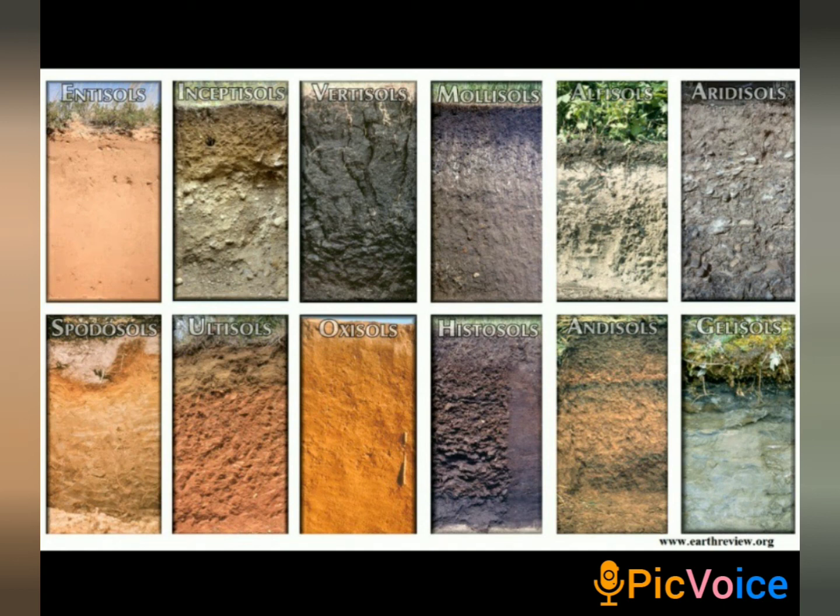The third type is vertisols. These are clayey soils that swell when they are wet. These are usually found in parts of Texas and California, east of Alabama, the Mississippi Delta region and the northern Great Plains. The fourth type is mollisols. These are grassland soils that are found in the Great Plains. The fifth type of soil is alfisols. These are moderately leached and usually found in temperate forest and the east of Mississippi.